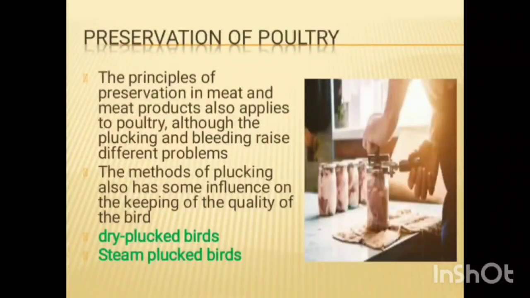Preservation of poultry. The preservation methods used for meat and meat products also apply to poultry. Although plucking and bleeding raise different problems, the method of plucking also has some influence on keeping the quality of birds: dry plucked birds and steam plucked birds. Poultry preservation involves methods like chilling, refrigeration, freezing, curing, smoking, canning, dehydration and irradiation to prevent spoilage and extend the shelf life, focusing on creating unfavorable conditions for microbial growth.